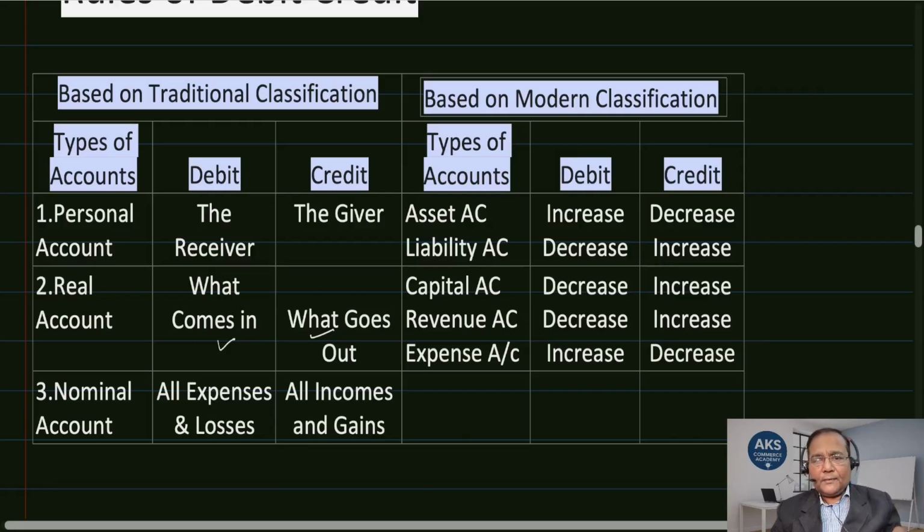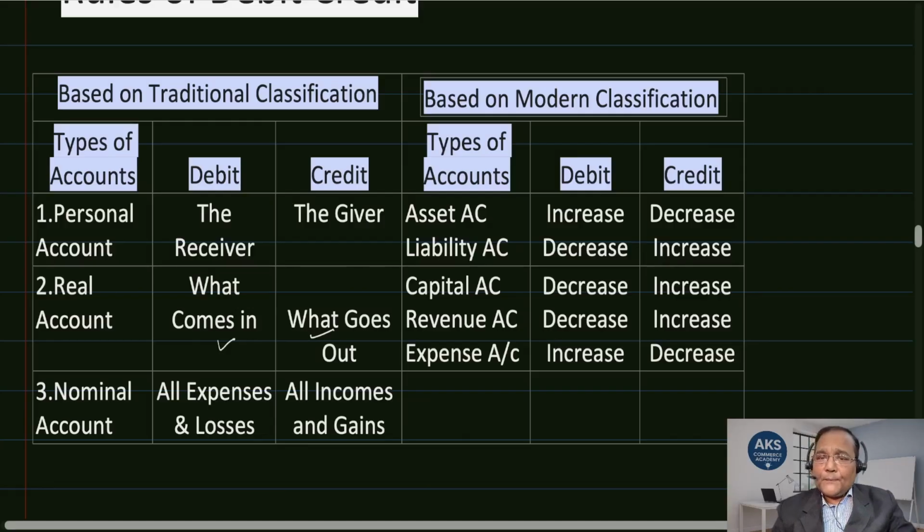Assets: if a particular account happens to be an asset, then debit if there is an increase, and credit if there is a decrease. Liability: if it gets decreased, then we need to debit it. If it gets increased, we need to credit it because of a particular transaction. Capital: if it increases, there will be credit. If it decreases, there will be debit. Revenue, earning: if it increases, we need to credit it. If it decreases, we need to debit it. And expenses: if it increases, we need to debit it, and if it decreases, we need to credit it.